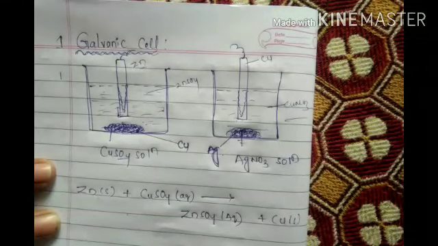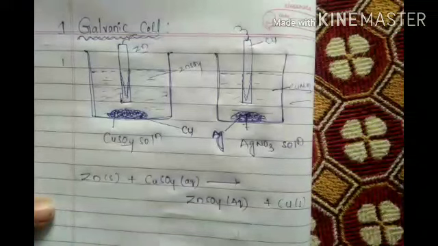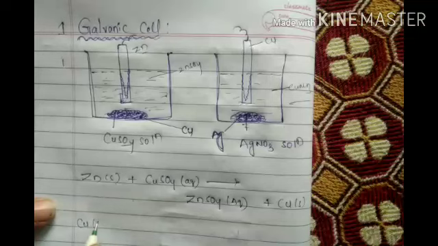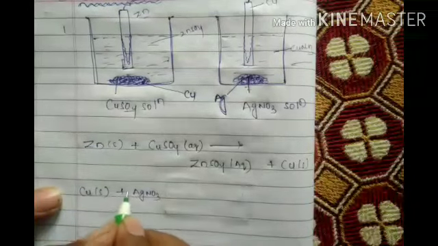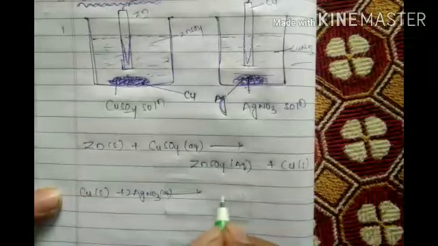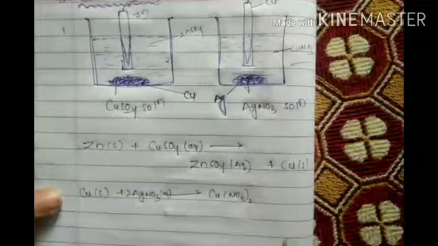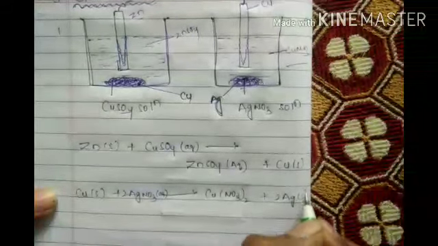Got it? Similarly, Cu solid plus 2 moles of AgNO3 aqueous now becomes Cu(NO3)2 and 2Ag solid.